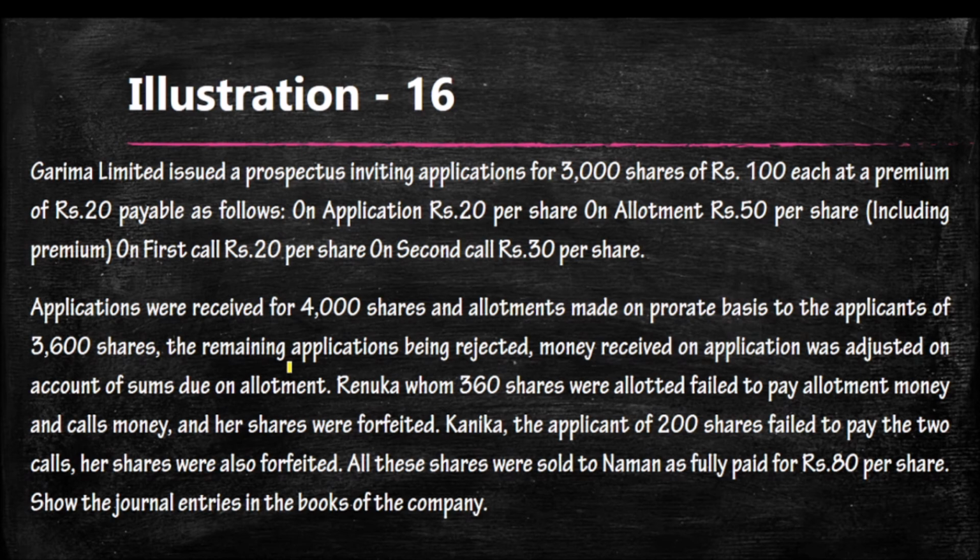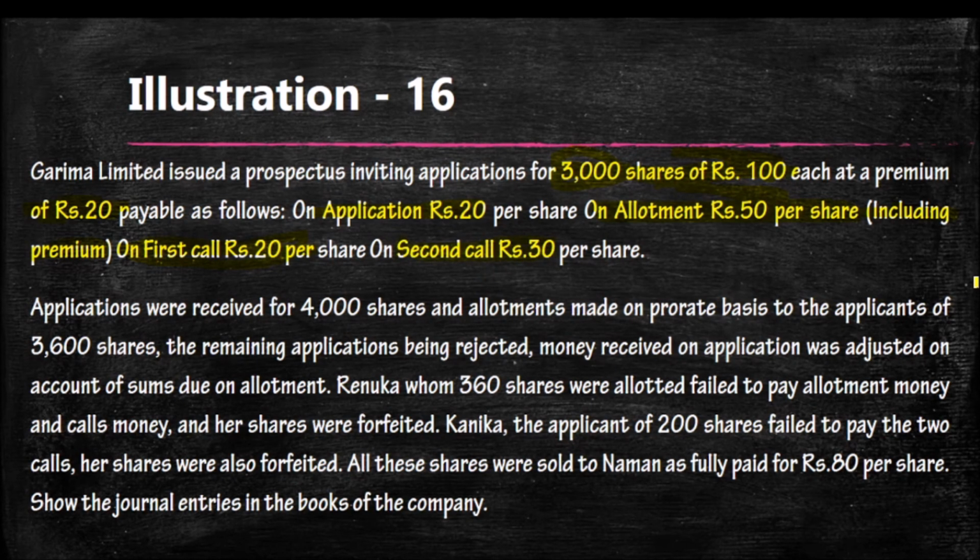Gerima Limited issued a prospectus inviting applications for 3,000 shares of rupees 100 each at a premium of rupees 20. So the total value of shares is 120. Payable as follows: application rupees 20, allotment rupees 50 including premium. Including premium means 30 plus 20, 50. 30 allotment money, 20 premium amount, so total 50. And on first call 20 and second call 30.